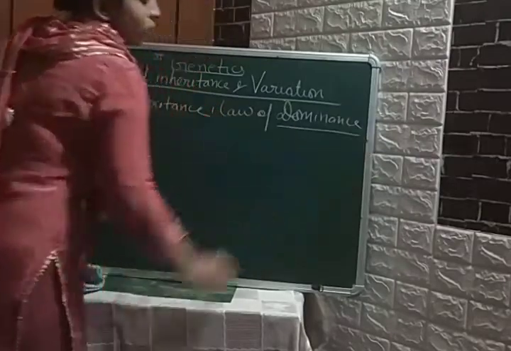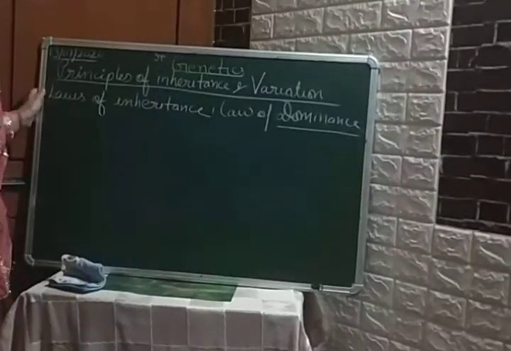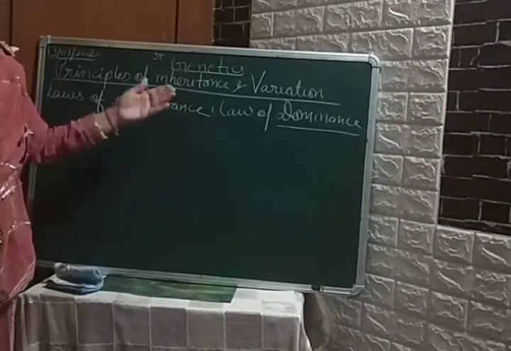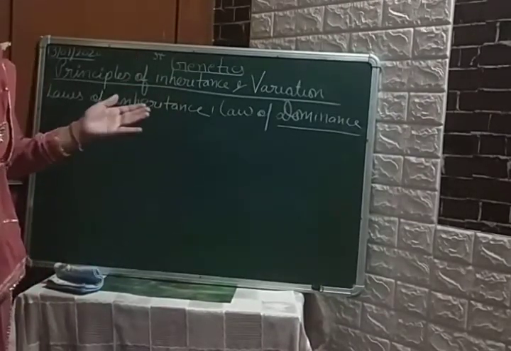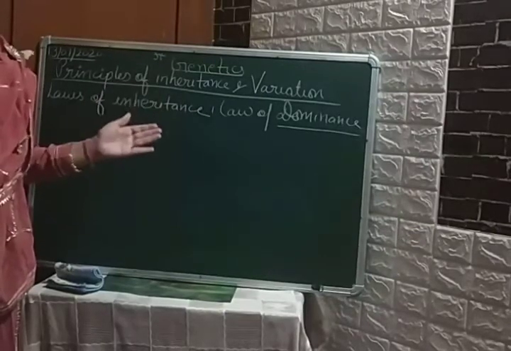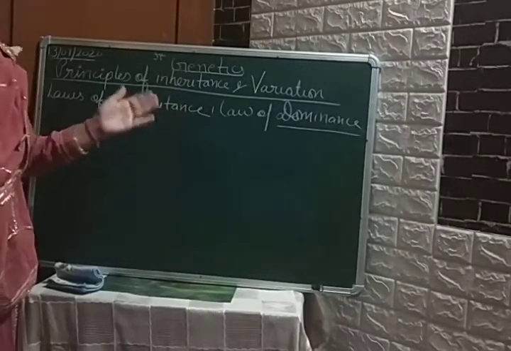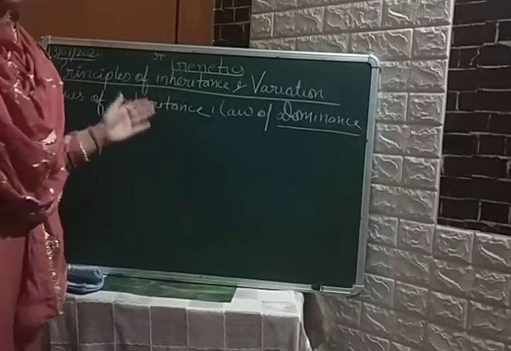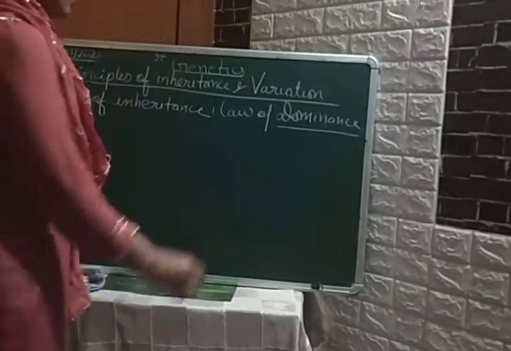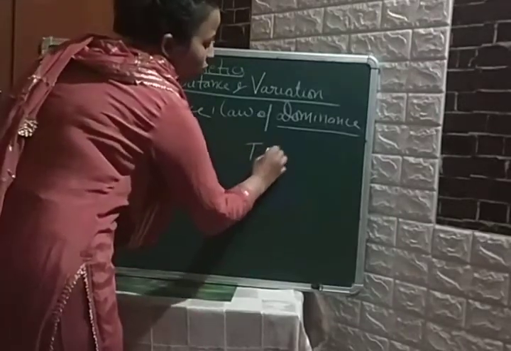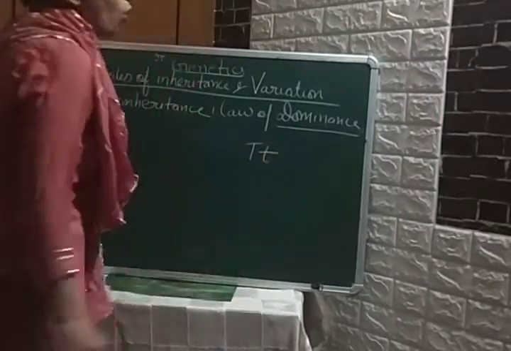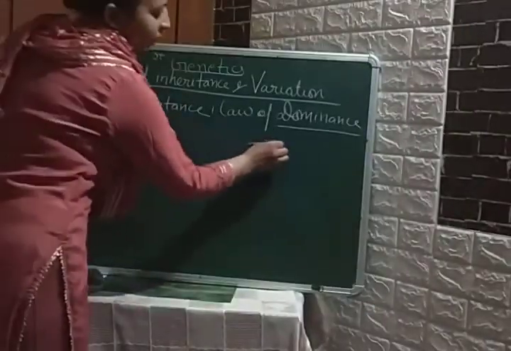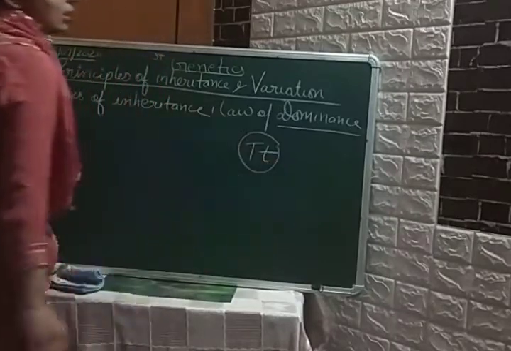This dominance is also not a new term to you, because about this also I have told you in your terminologies. So what does this law state? Student, this law states that when 2 alternative forms of an allele are present in an organism, only one is able to express itself in one generation, and the one which is able to express itself is known as dominant. For this example I will take capital T and small t.